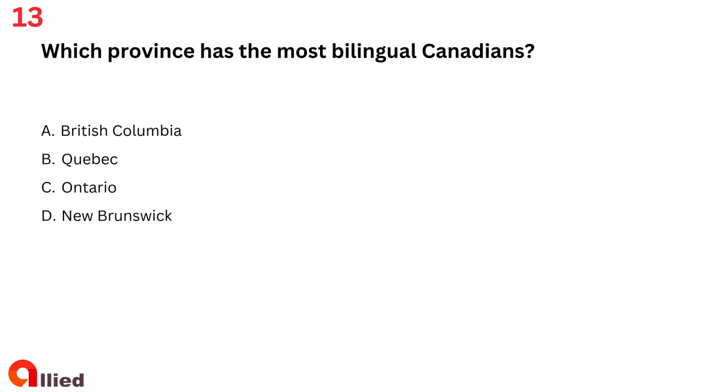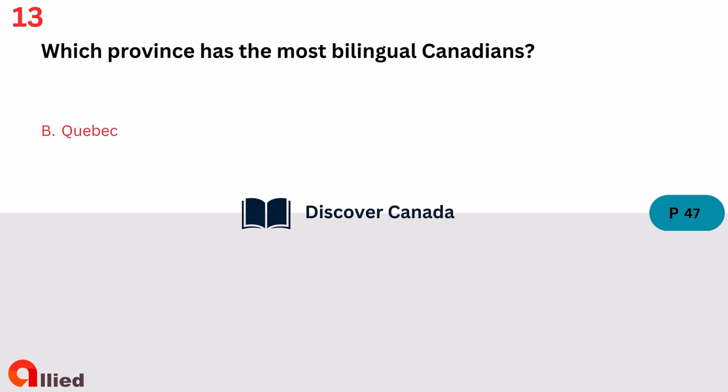Question 13. Which province has the most bilingual Canadians? A. British Columbia. B. Quebec. C. Ontario. D. New Brunswick. The answer is B. Quebec.